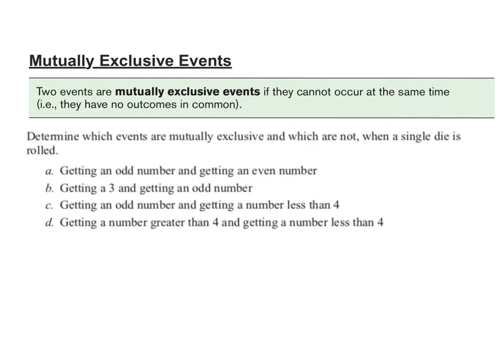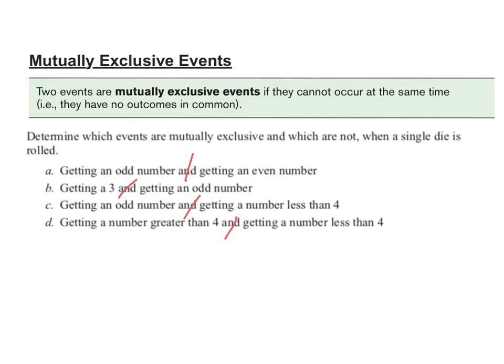Really what you're trying to determine in terms of whether or not these things are mutually exclusive is if both of the things can happen at the same time. If both of the things can happen at the same time, then they are not mutually exclusive. If they can't happen at the same time, they are mutually exclusive. And notice here, they're all divided up with the "and." So on the other side of that red slash that I put there, those are the 2 events. That's what splits the 2 events up. So go through and decide, if you can, which ones are mutually exclusive and which ones aren't, and then we'll come back and talk about it.